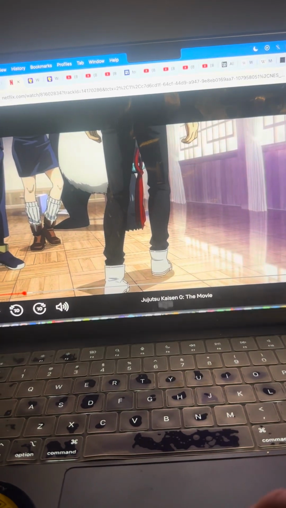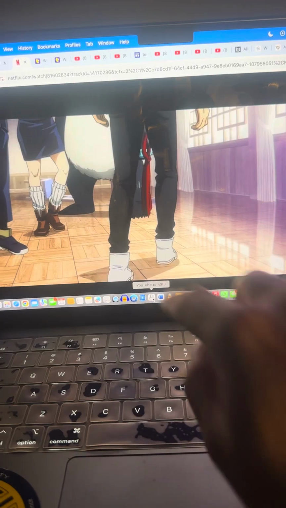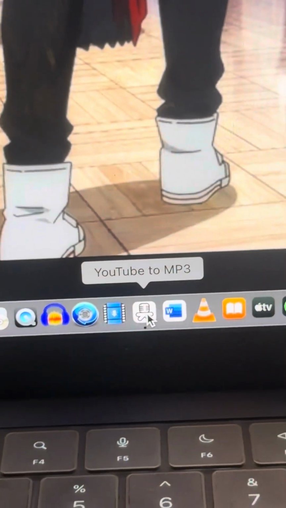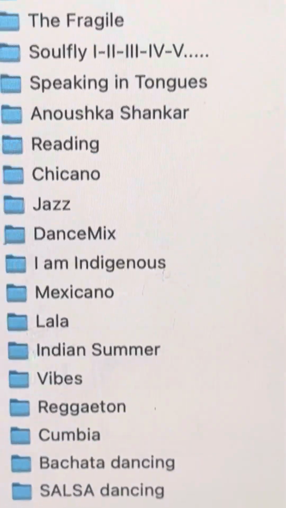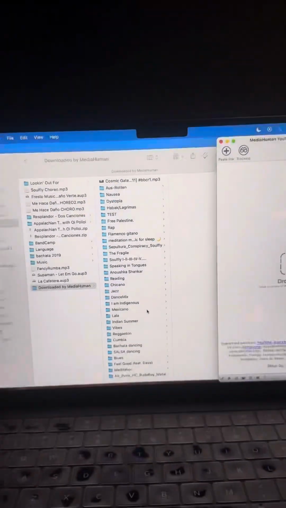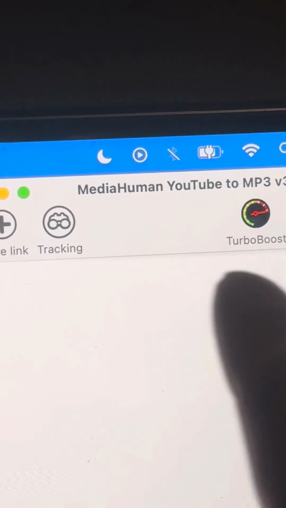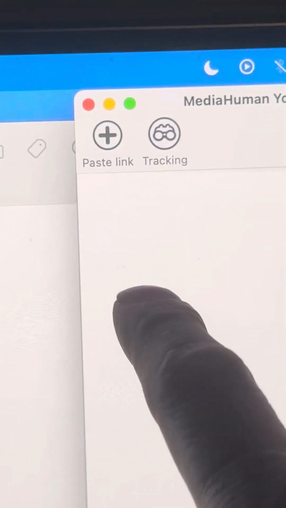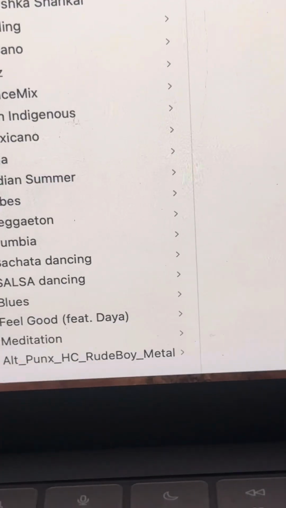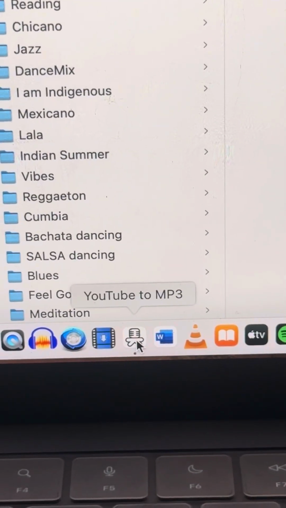So, first and foremost, go to this app right here. It's called YouTube to MP3. MediaHuman. Sorry about that. Right here. MediaHuman YouTube to MP3. Okay? And the logo looks like that right there.